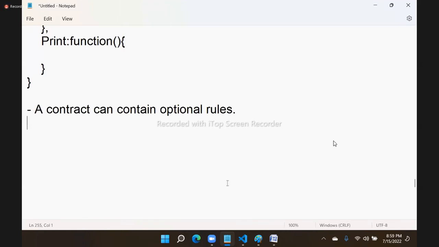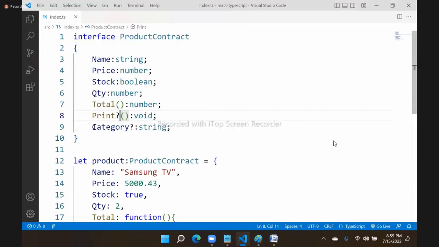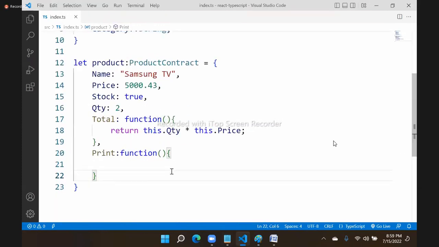That means I made this optional. That means you can implement, but when you implement, you have to follow the rule, compulsory. That means you cannot say that category is optional, so then I can put some number into it. You cannot. If you implement with some rules, the rules must be followed.